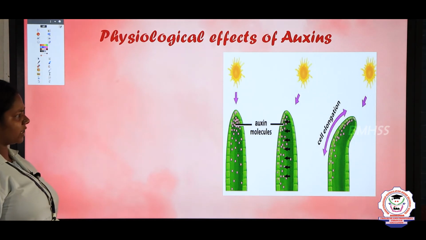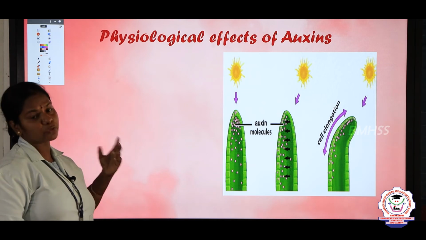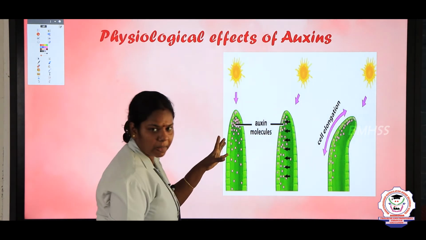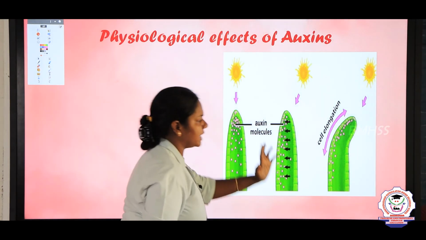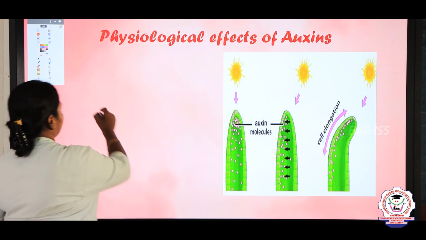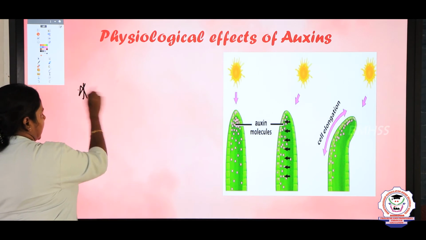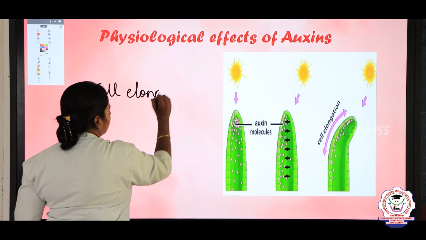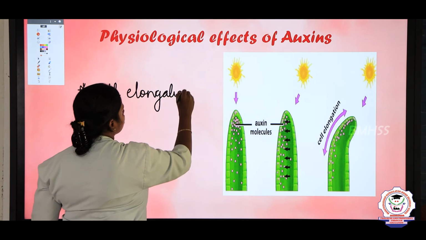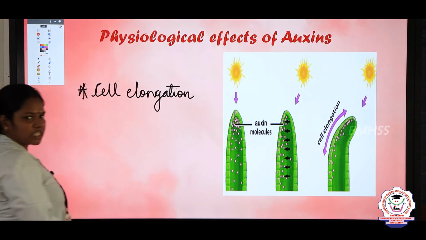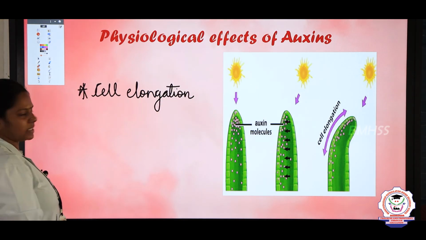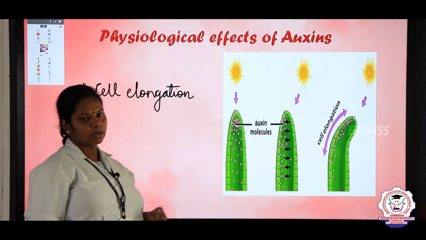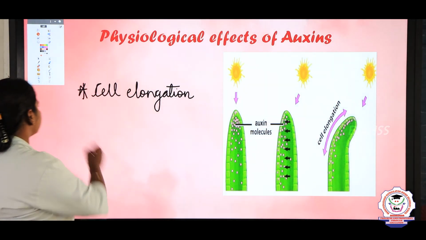The first important function, which is proved by the Went experiment, is that the auxin present in the tip of the plant is responsible for stem elongation. So the first important physiological function is that it is responsible for cell elongation, which leads to the growth of the plant. Mostly during tissue culture experiments, they use auxins for inducing plant growth.